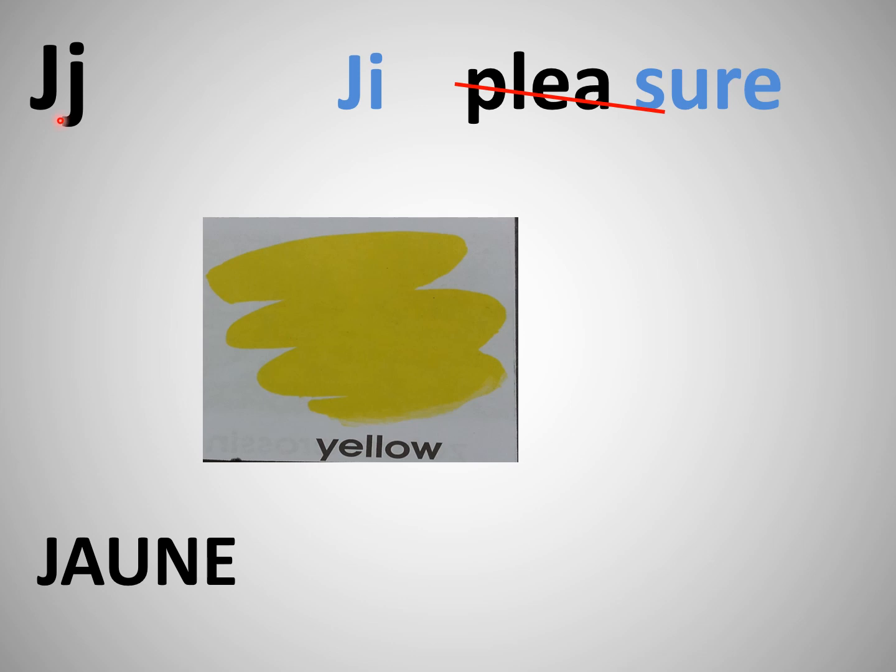Now this is very important. J is pronounced as G. Now the sound of G is how we say pleasure. So the way we pronounce S in the word pleasure is the same sound which letter G takes. Okay, so it's not J, it's G. So J is pronounced as G, and jaune, jaune means yellow. In Hindi I was not getting the pronunciation to write, so I have not written it over here. So G as in jaune.